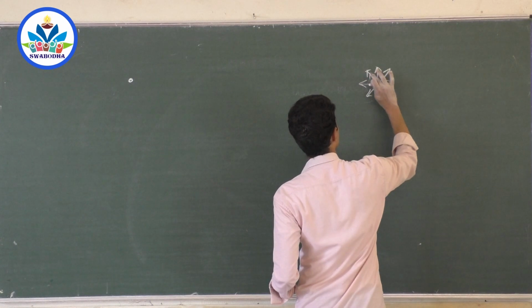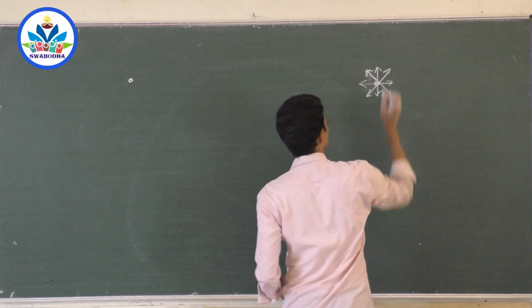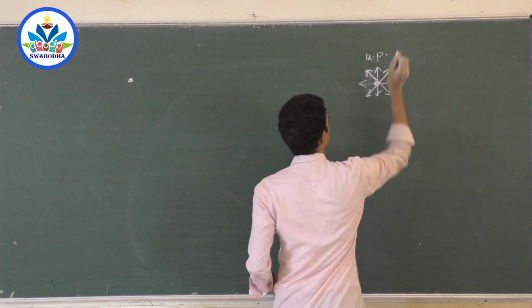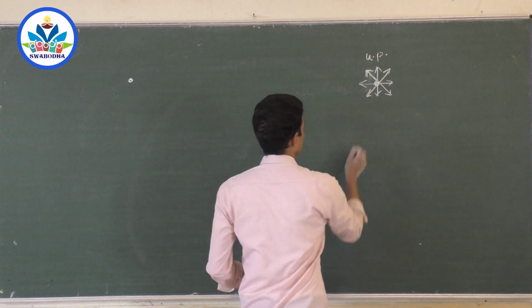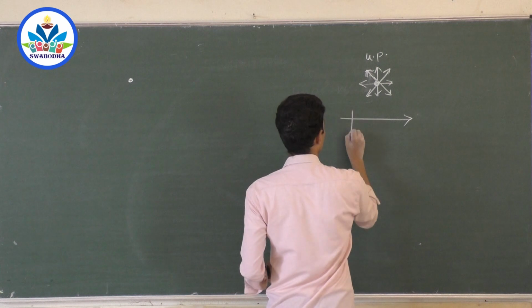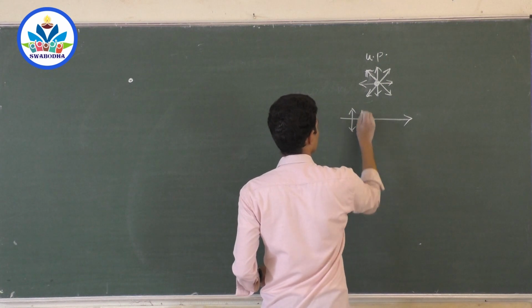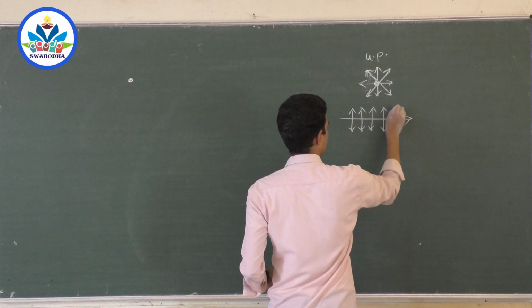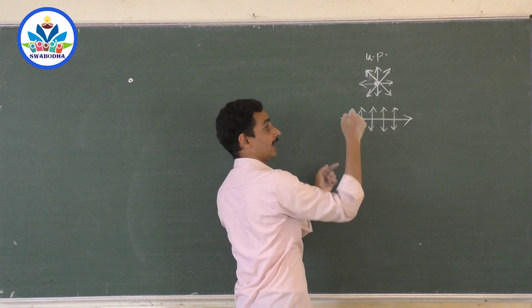Arrow marks represent vectors, electric field, because they have direction. This is unpolarized. Another ray of light incident like this, containing electric field lines like this. This is polarized, but this may contain electric field lines in this way also.